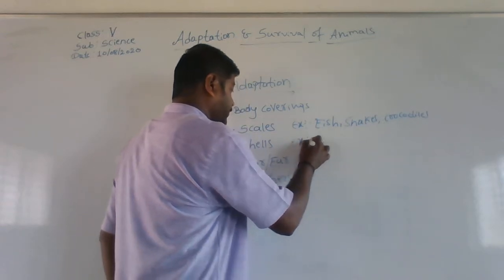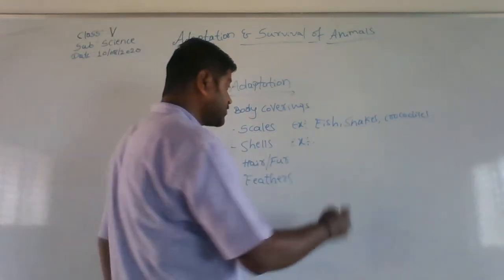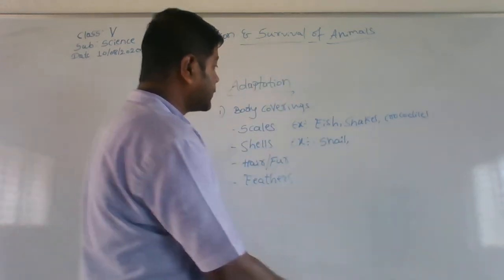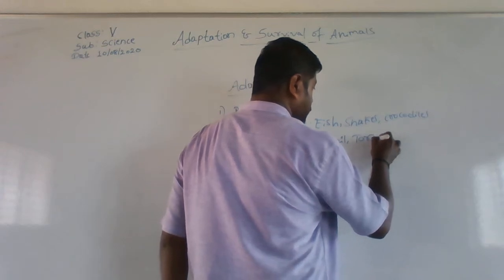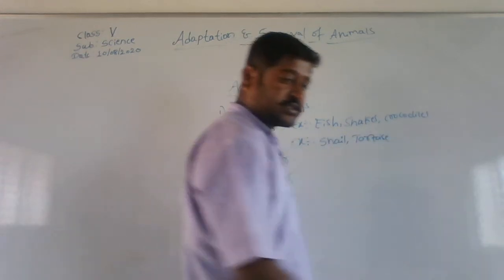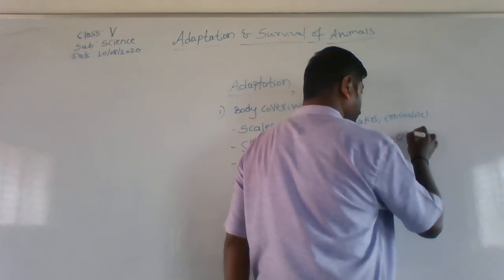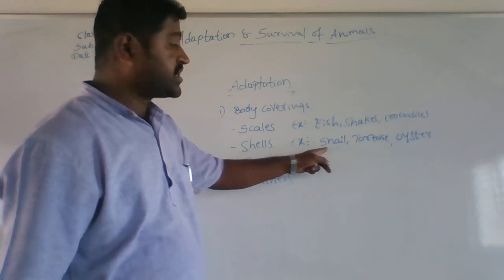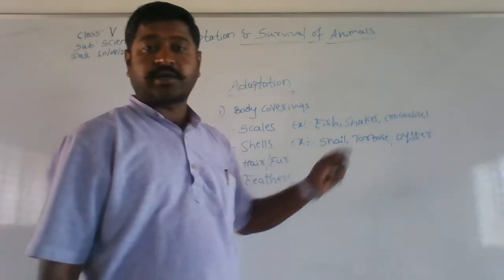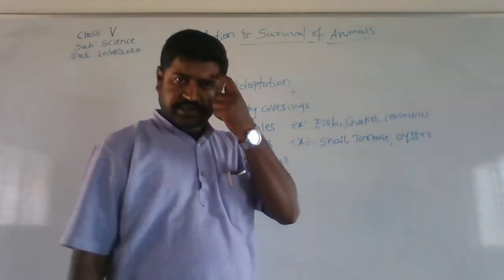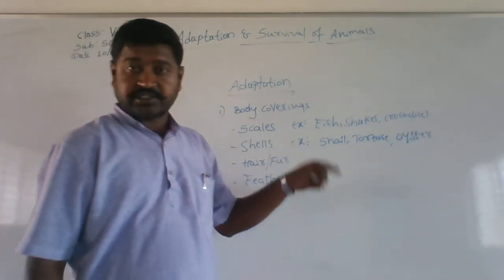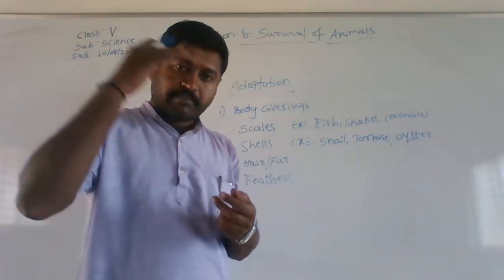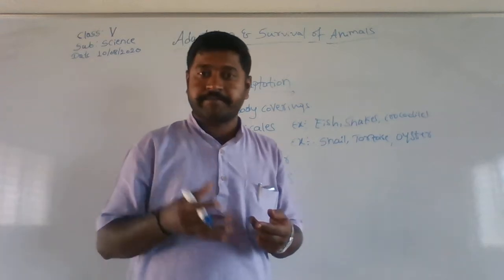Coming to shells, which are those organisms? We have the snail, the tortoise and the oyster. These are the organisms which have shells covering their body. Everyone has seen a snail, right? Then the tortoise, which has a strong cover on its body.